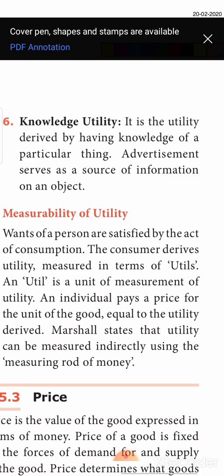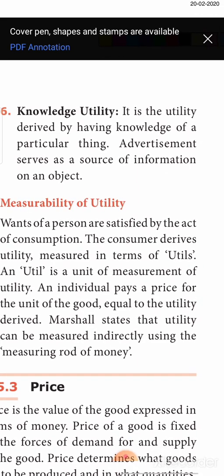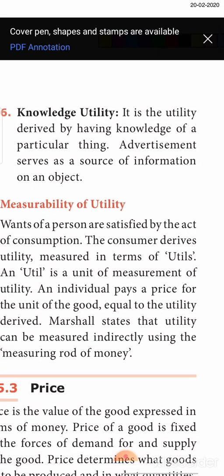Only when you are given information relating to that, or when there is an advertisement or source of information, does it give me the knowledge to utilize that particular service. The advertisements help us get the source of information through various media. So, this you call knowledge utility. That is the utility that we derive by having the knowledge of a particular thing.